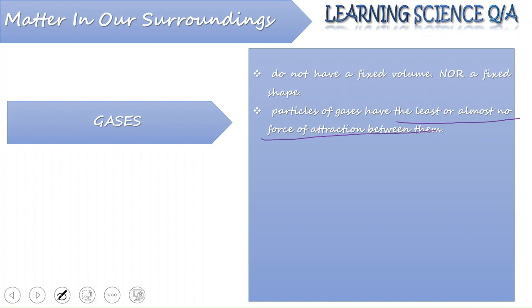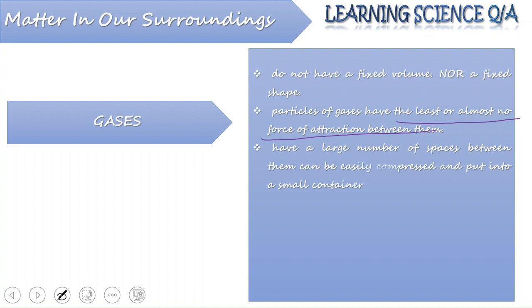I gave you one example: whenever you open a bottle of perfume, the smell reaches feet away, even meters away, without making any special effort. Gases have a large number of spaces between their particles. This is the reason they can be easily compressed, and they can be put into small containers.